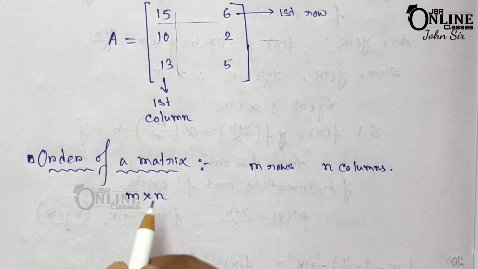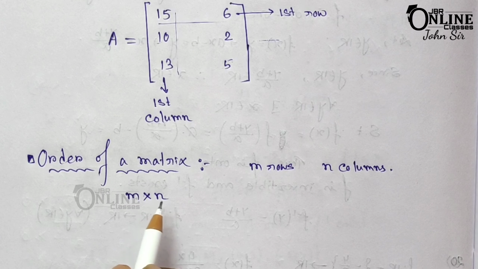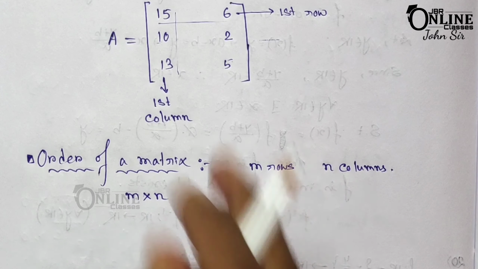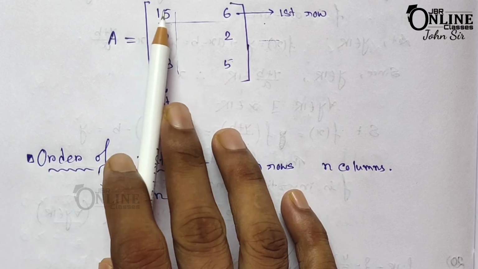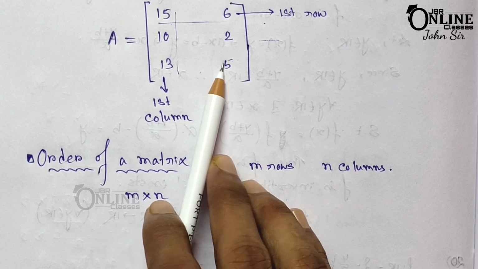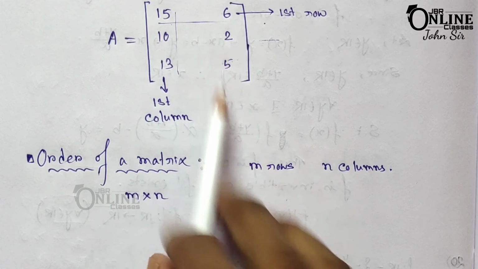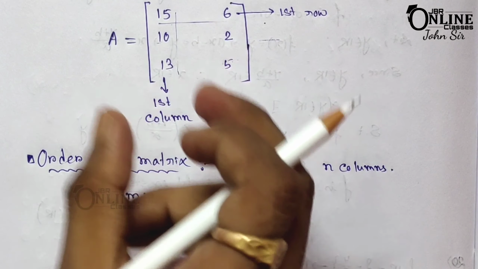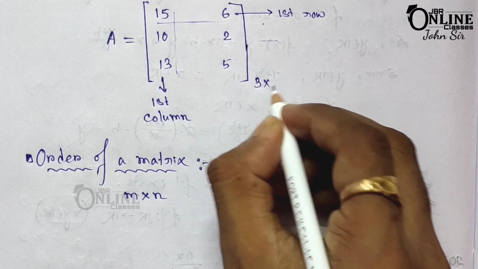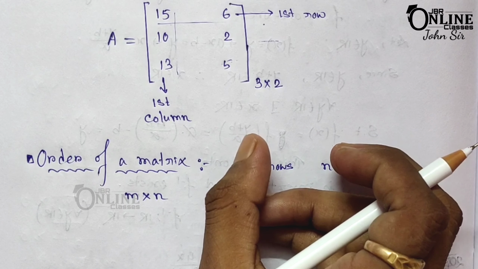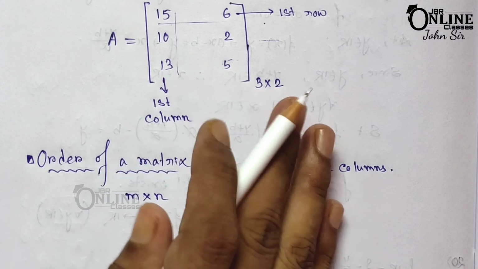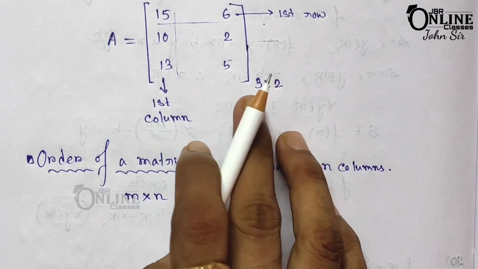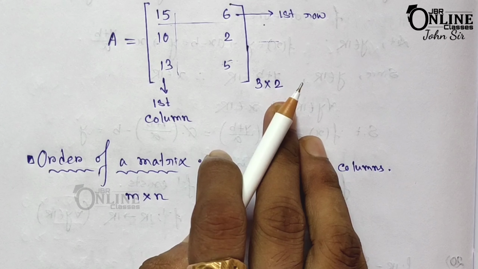So in this matrix, how many rows are there? There are 1, 2, 3, 3 rows. And how many columns? 2 columns. Then the order of this matrix will be 3 cross 2 or 3 by 2. You can write down here the order of matrix A as 3 cross 2 or 3 by 2.